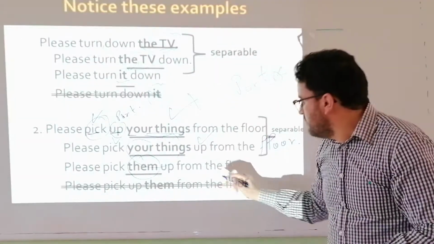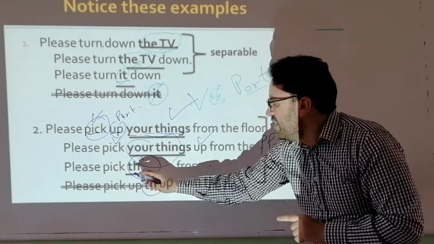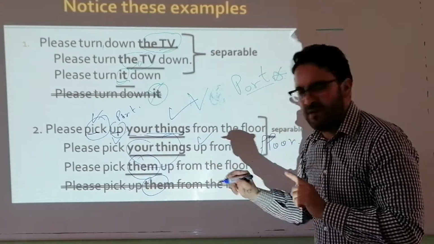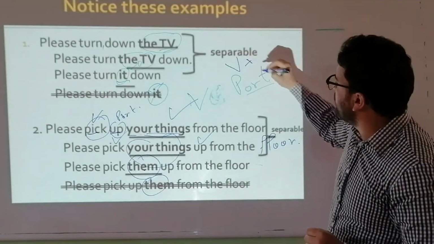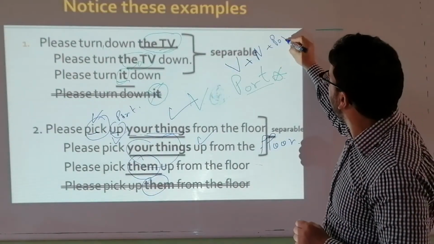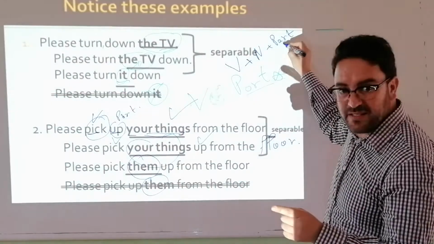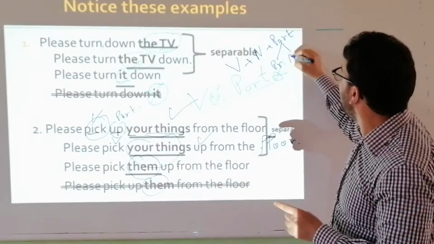It's not possible to say pick up them. We say pick them up. So all in all, if we have a verb, we can always have it with noun and particle. And you remember particle, it's a preposition or adverb.